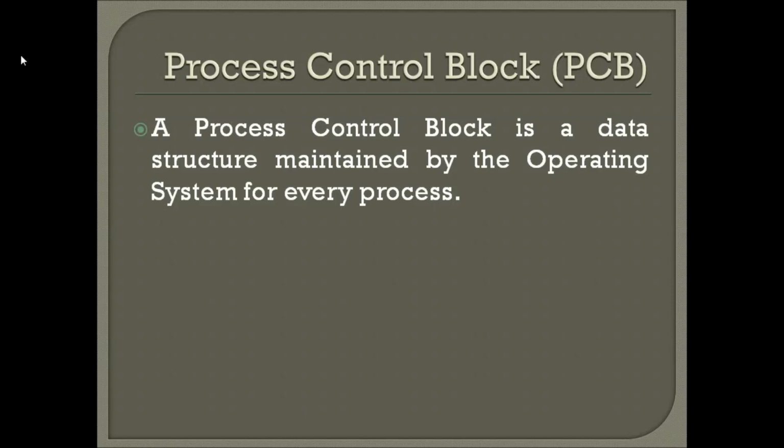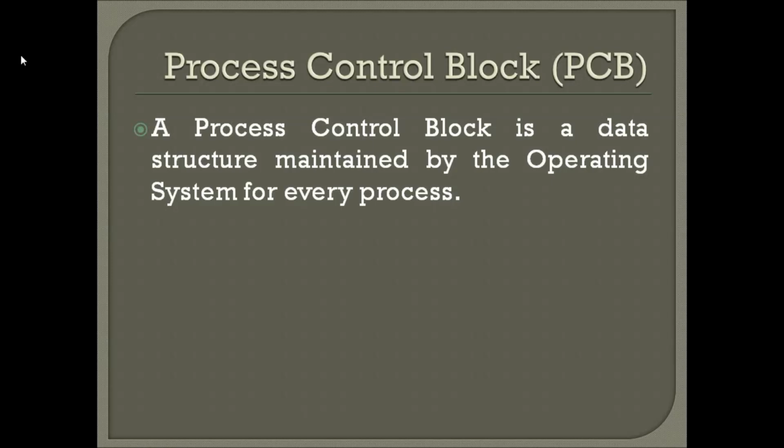Don't get confused with the memory layout of a process and the process control block. Memory layout is different. Memory is allocated when a process is created. In the same way, along with the memory, process information needs to be maintained by the OS also. For that purpose, we need a PCB, process control block.